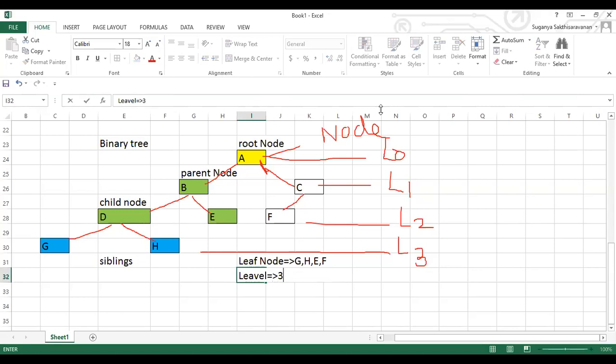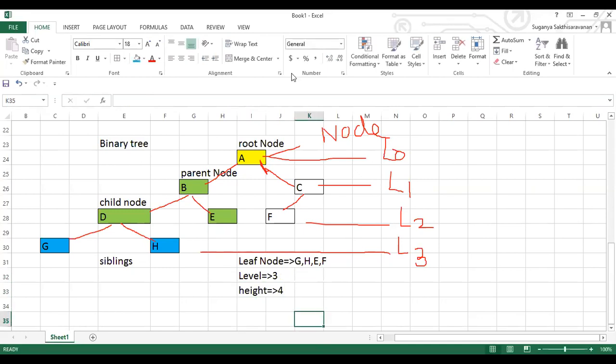And one more thing, they'll ask about the height of the tree. The height of the tree is one more than your levels, guys. So one more than your level is 4.